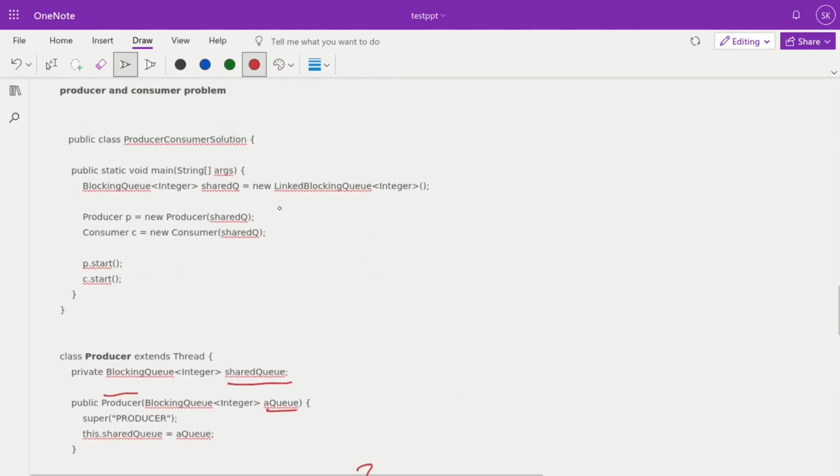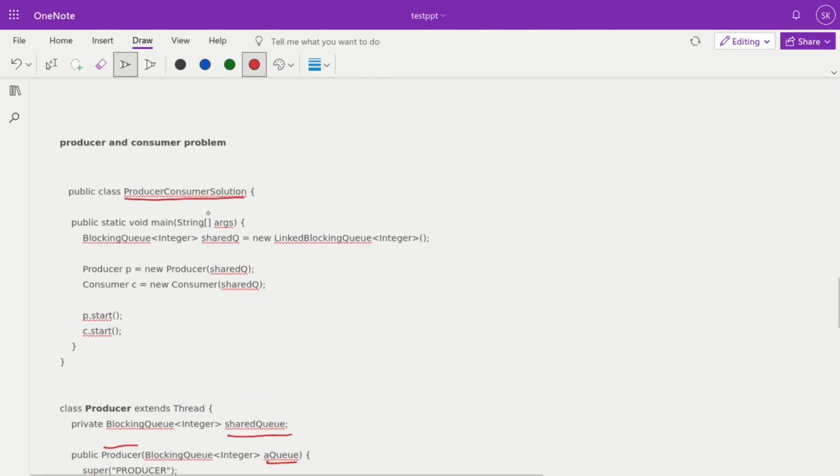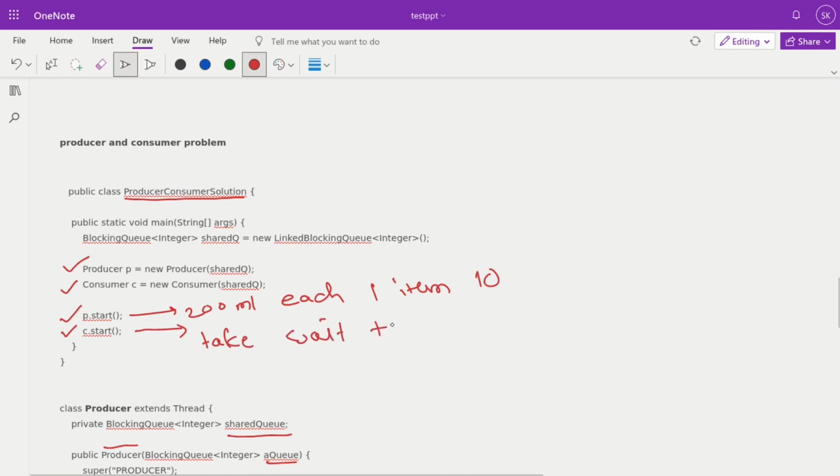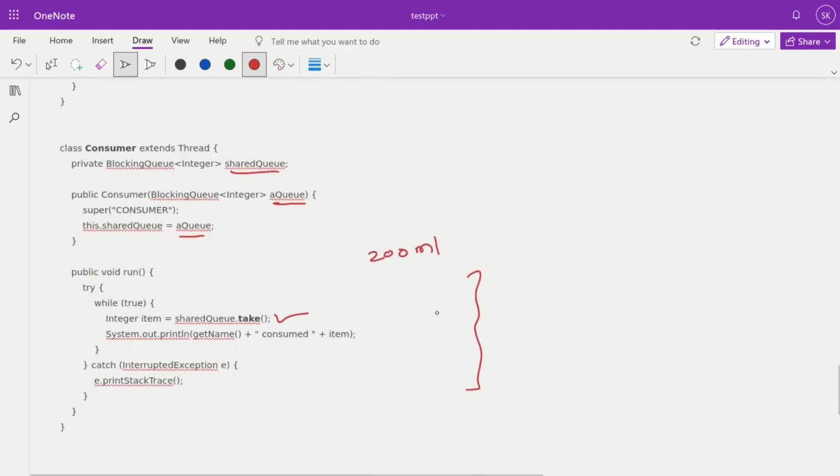Okay, now that we have implemented our producer consumer solution, we prepare both objects, producer and consumer, and we just call p.start and c.start. So based upon this, our run methods get invoked. The producer produces elements, each 200 milliseconds one item gets pushed into the queue, till 10 items, and with c.start it takes the items, waits when there are none, and will consume all 10 items. Okay, that's it about the basics of the producer consumer problem.